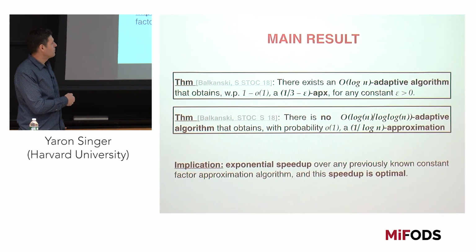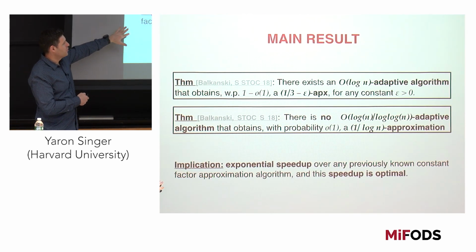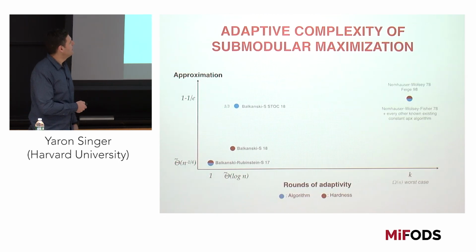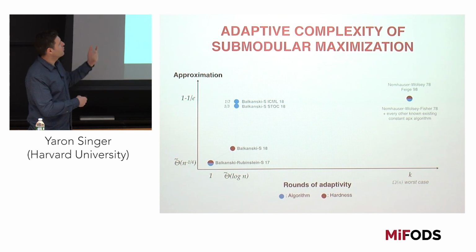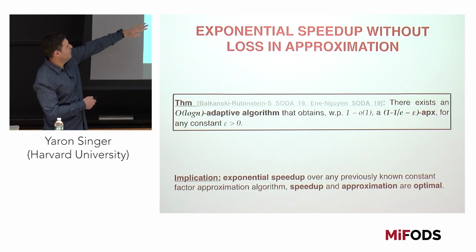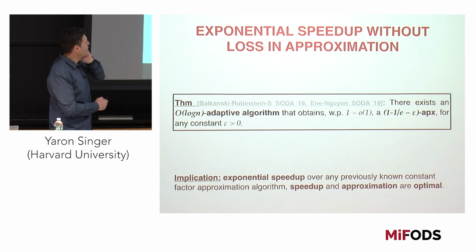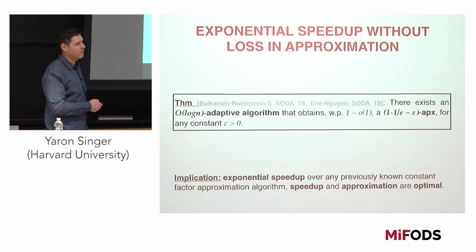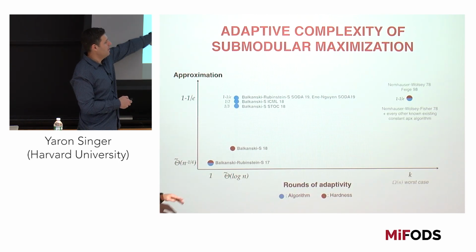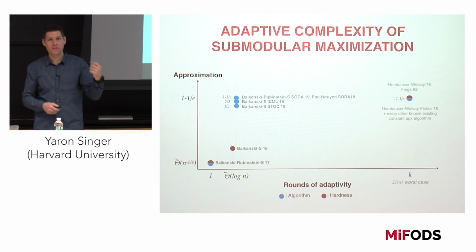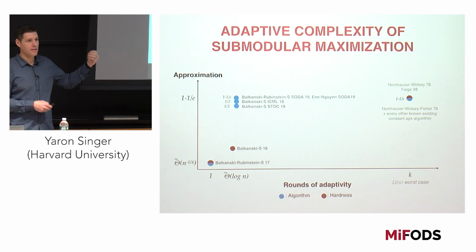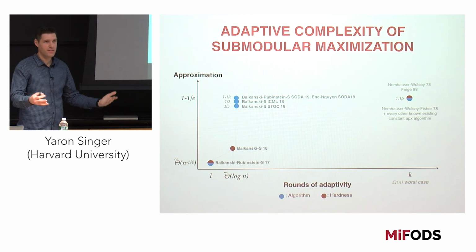Okay, so the implication is we have an exponential speedup over a constant factor approximation, and the speedup is optimal. We worked on this and improved this to 1/2, and then together with Aviad and another group, we were able to basically get the 1 minus 1 over e approximation guarantee in log n rounds, so you can get arbitrarily close to the 1 minus 1 over e approximation guarantee and exponentially faster. So you don't even have to lose on the approximation guarantee.